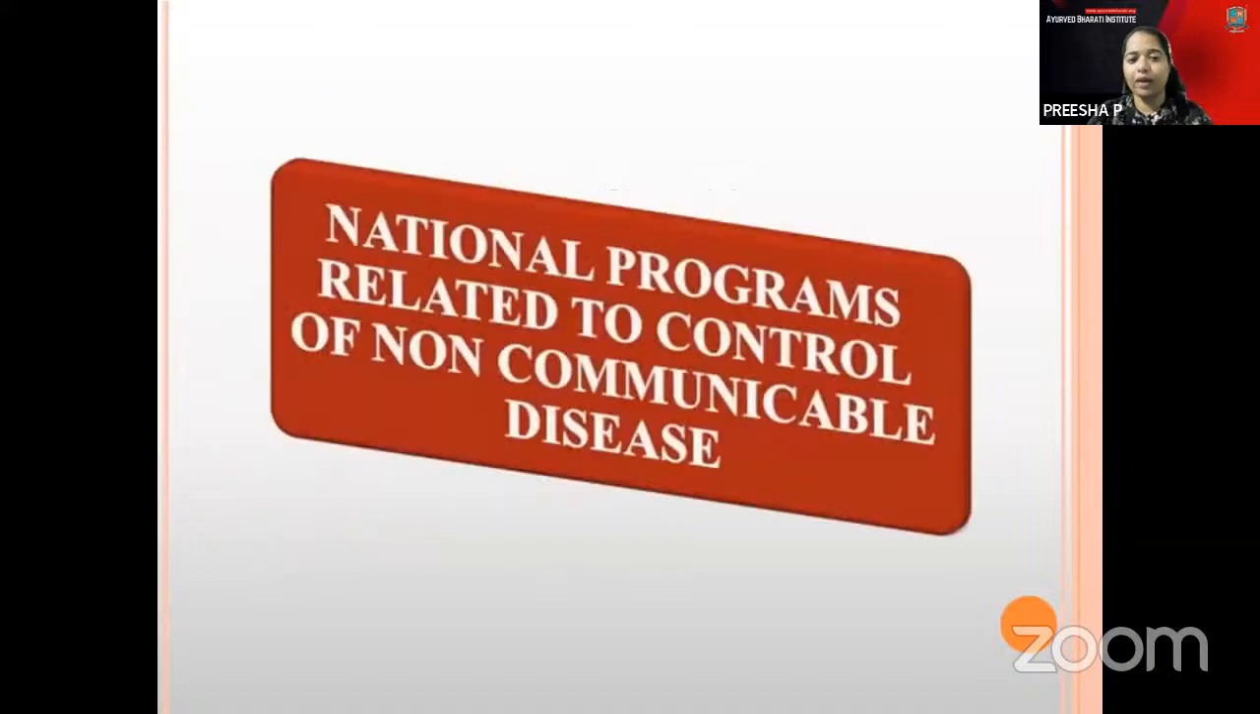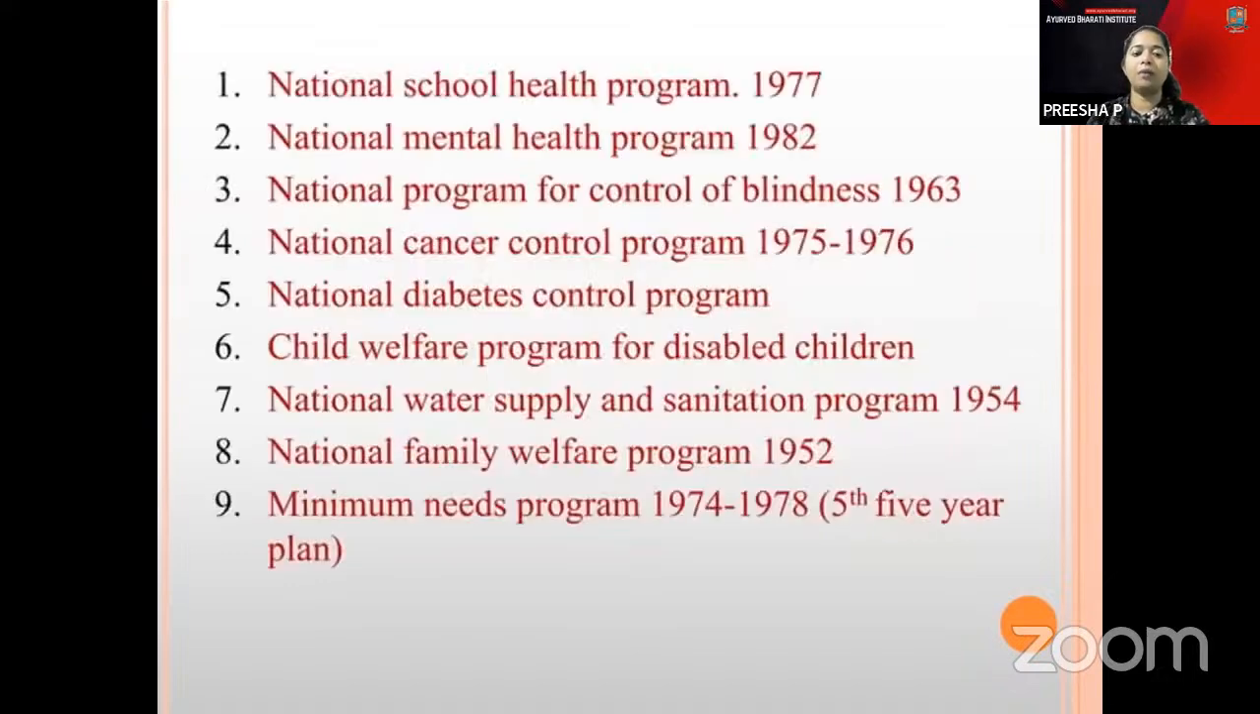The national programs related to control of non-communicable diseases. These are the main programs: the Minimum Needs Program, the National Family Welfare Program, the National Program for the Control of Blindness, and the National School Health Program. That was in the years 1977, 1988, 82, and 1963.